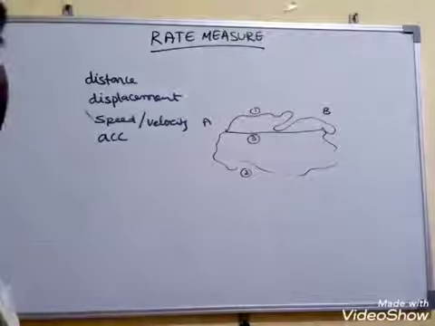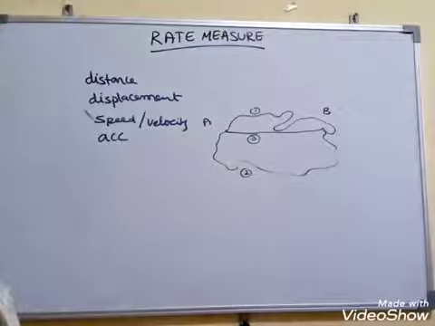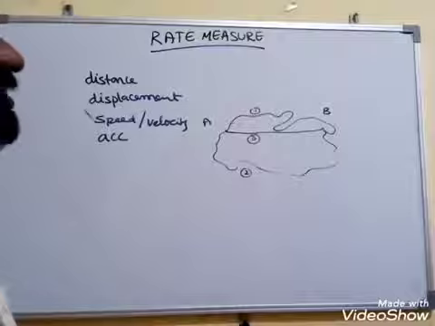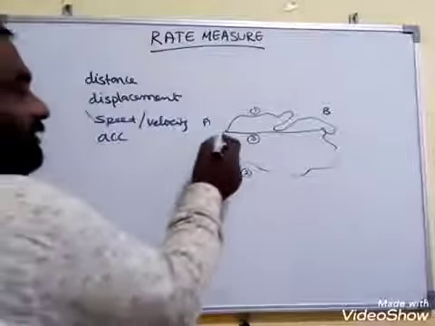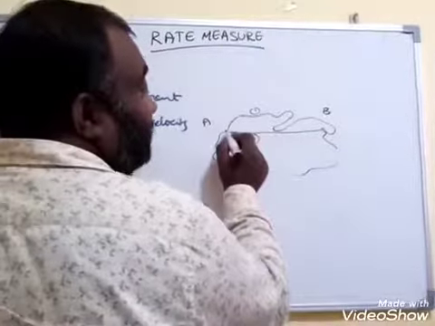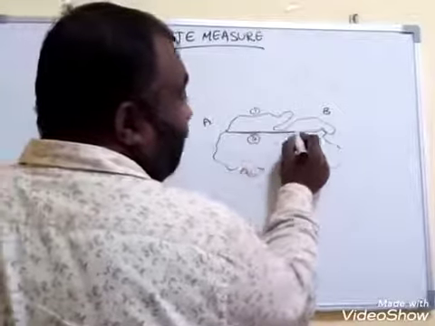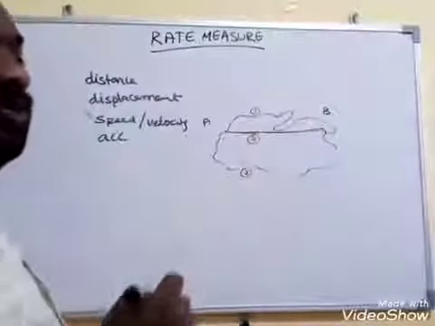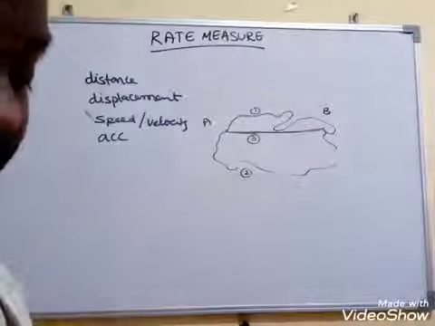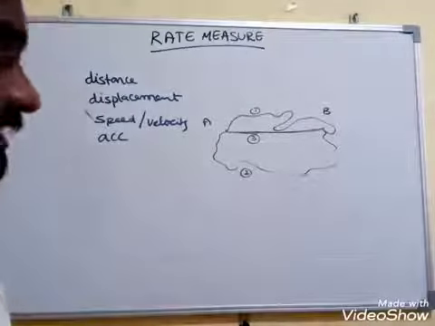The length of the path actually traveled by a particle is called distance, and the shortest distance between two points is called displacement.